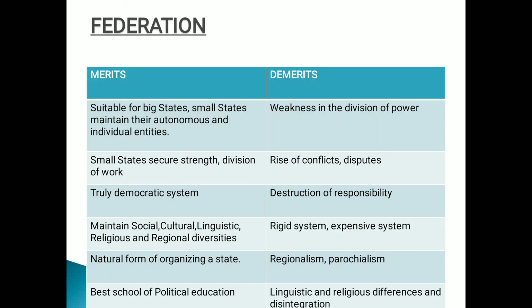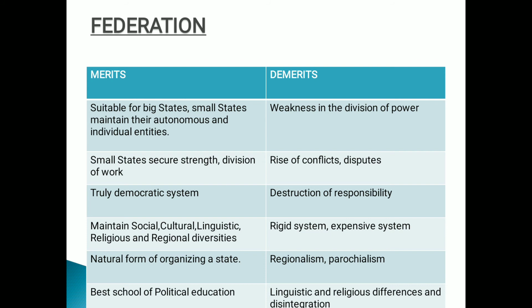Now, I'm going to tell you about the merits and demerits of the federation, right? On a one-on-one basis. First, merits and demerits, so it makes things more clear. What is the federation all about? If you come to the merits, the advantages of federation are, now see, the federation is the most suitable system for every big state. Always remember. In fact, almost all big states of our time, with a few exceptions like China, have adopted federalism.